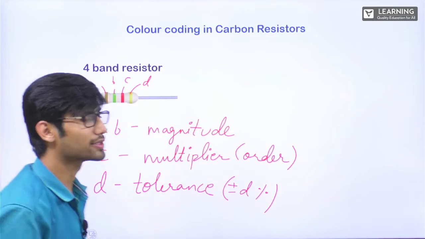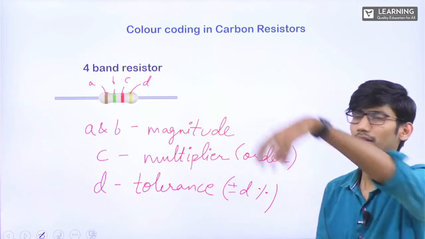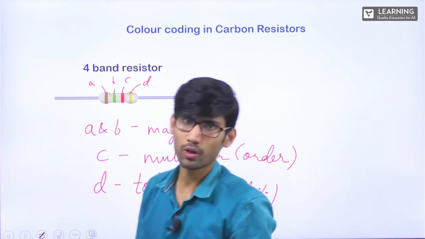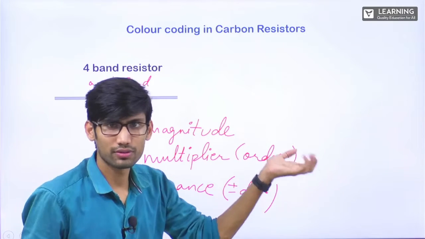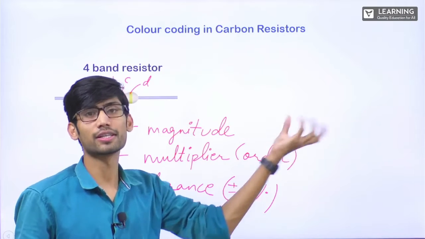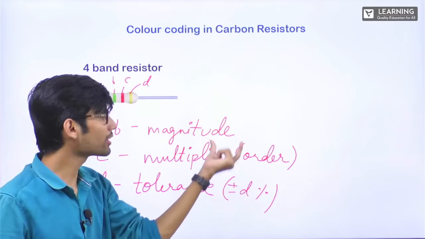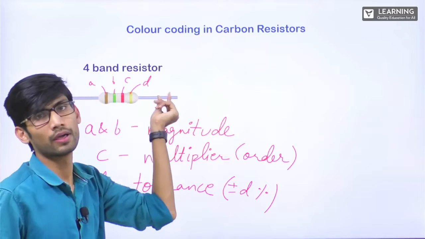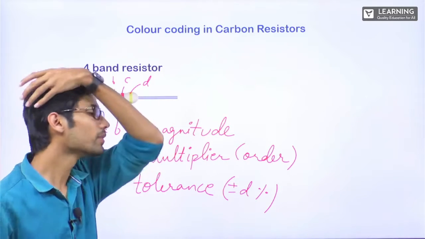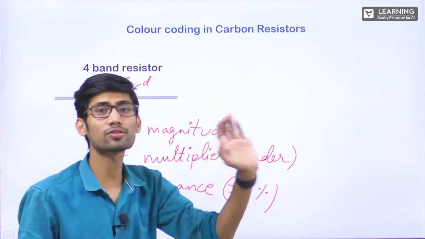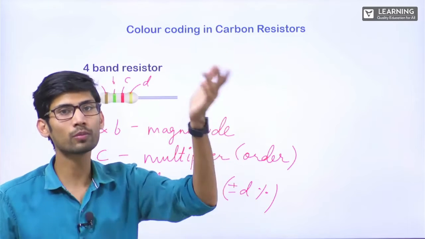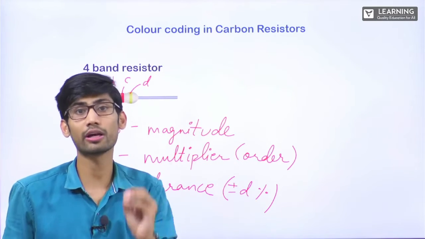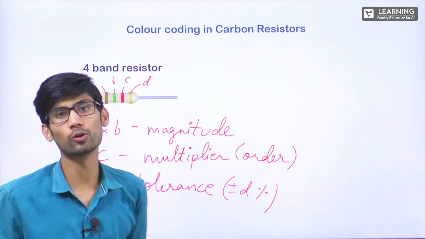Tolerance. What is tolerance? It is the percentage error in the resistance of the resistor. In 11th you have studied about error, right? Percentage error. This is the same thing. So after the value of resistance, we will write plus minus D percent. Whatever the value of D is, it will come according to the color. How much more or how much less we can expect the actual value of resistance to be from the stated value.